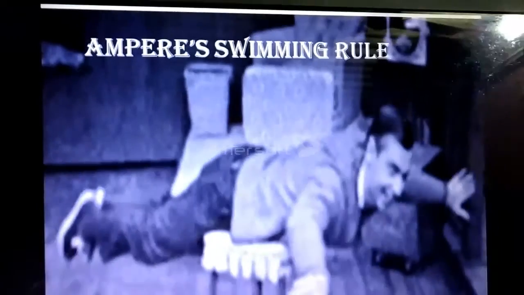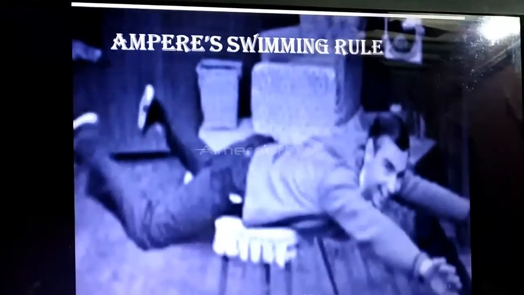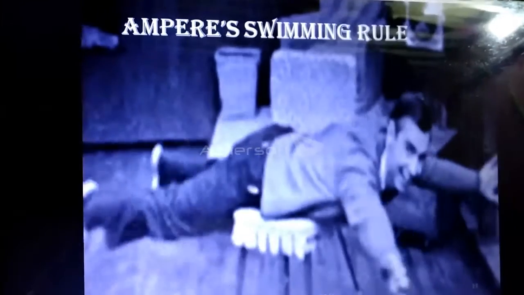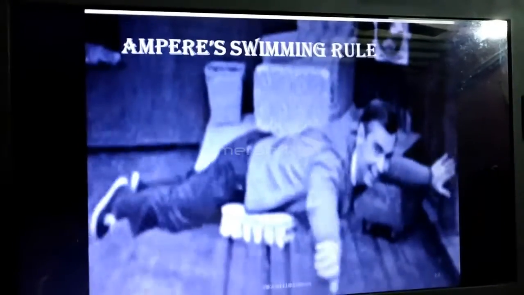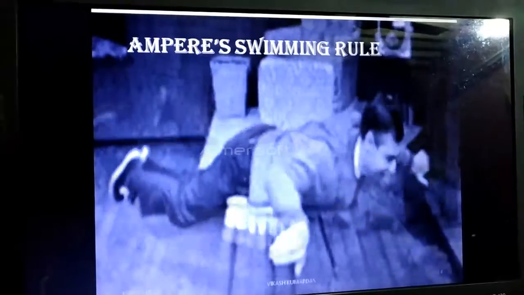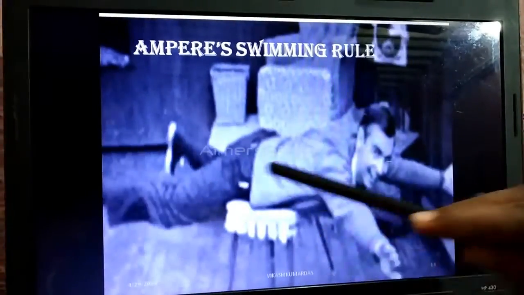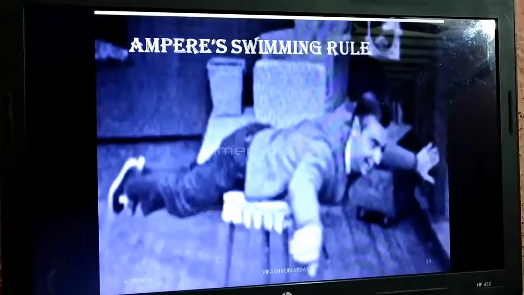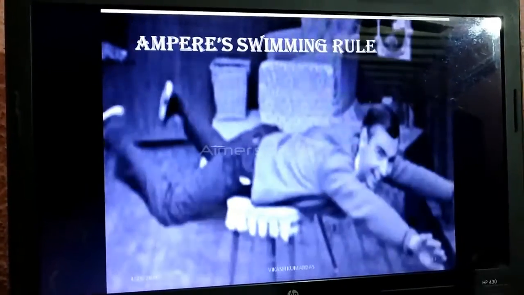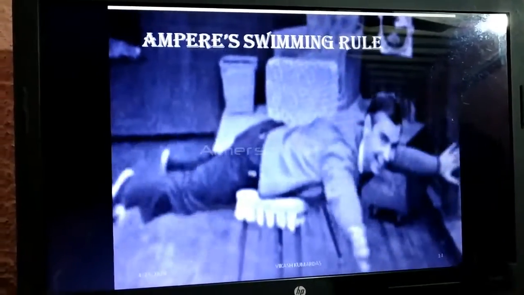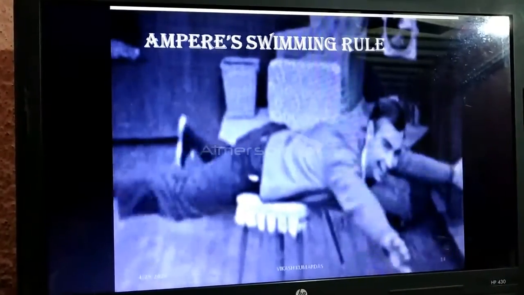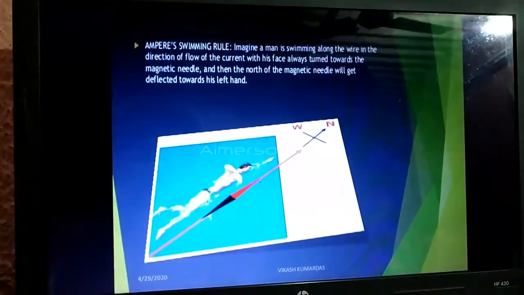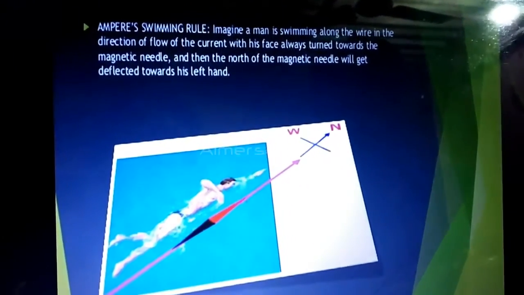Ampere's swimming rule. Here you can see this person swimming in this animation. If a person is swimming, the left hand of the person indicates the direction of deflection of magnetic needle. Suppose that the current is entering from the feet of the person and exits from the head, and the left hand of the person represents the direction of deflection of magnetic needle. So here you can see the left hand indicates the direction of deflection of magnetic needle. This is known as Ampere's swimming rule. Same thing is depicted here.